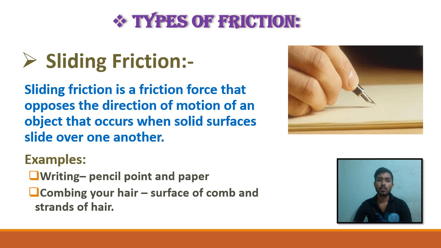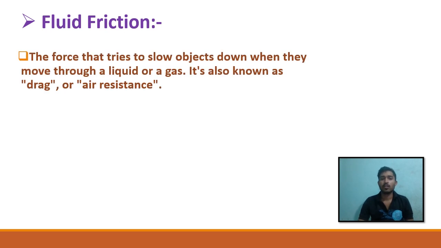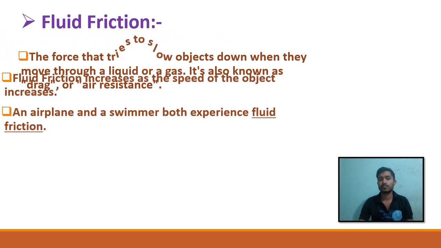If we look at the picture, the concept will be much clearer to us. Then we are going to discuss fluid friction. So, what is fluid friction? It is the force that tries to slow an object down when it moves through a liquid or gas. That type of friction is called fluid friction. It is also known as drag or air resistance.